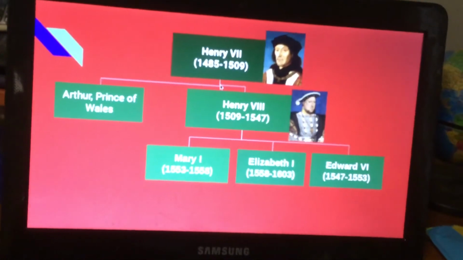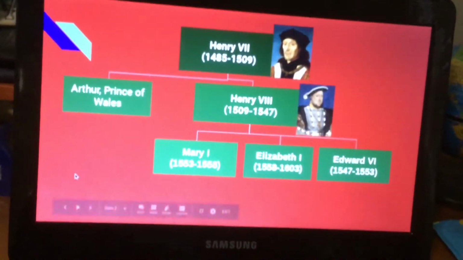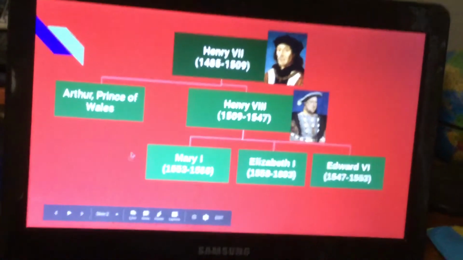It was Henry VII's first child's, his daughter's, great-grandson, James VI of Scotland, who became James I of England. And that was that.